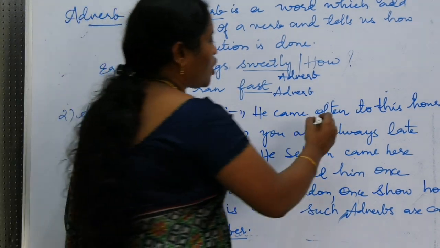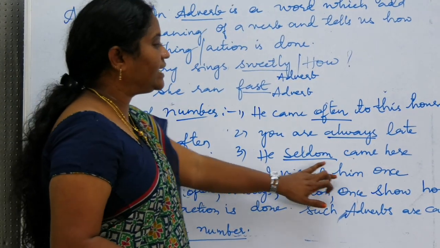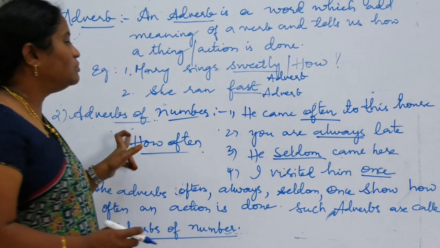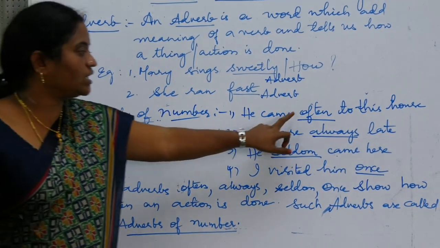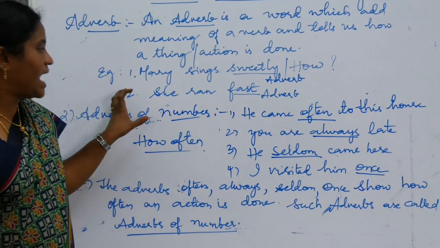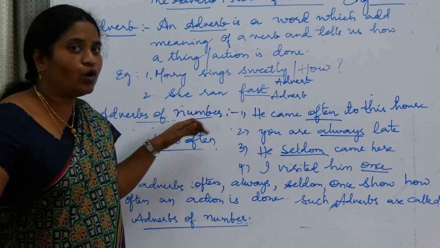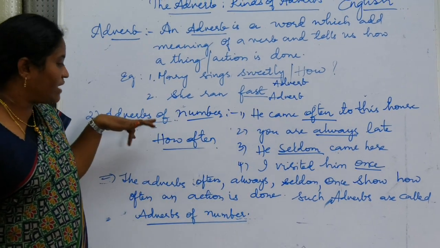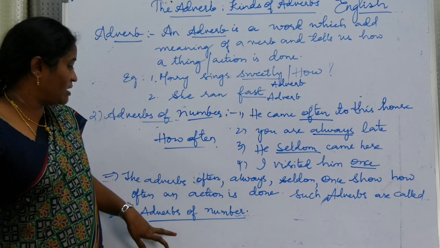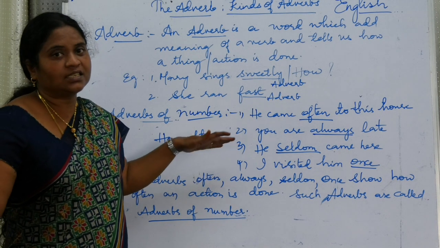Okay. So the words often, always, seldom. I visited him once. Once tells us adverbs of number. So these words often, always, seldom, once are adverbs of number. It always answers the question how often. Okay. So adverbs of number means it tells us how often an action is done.